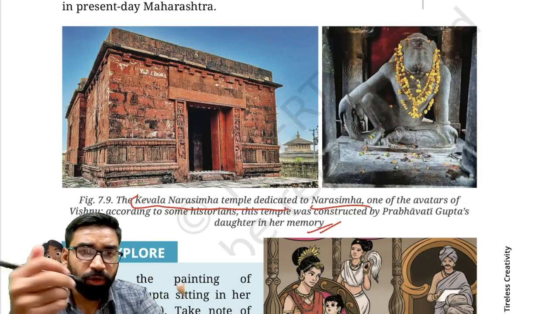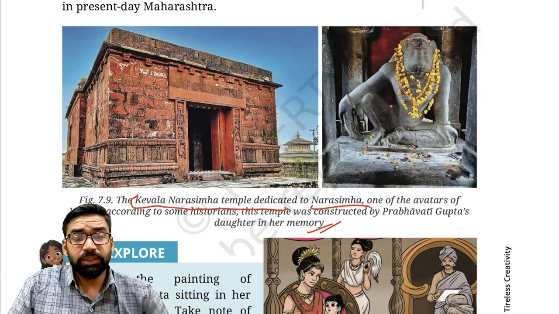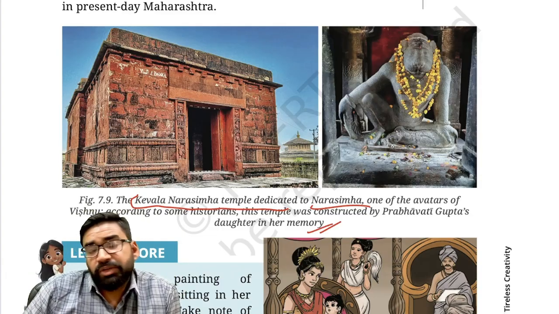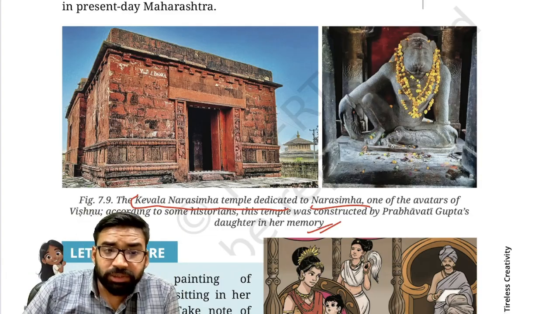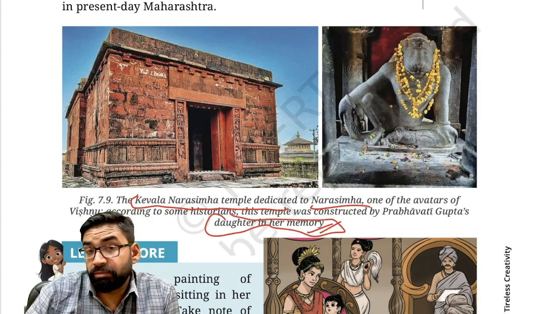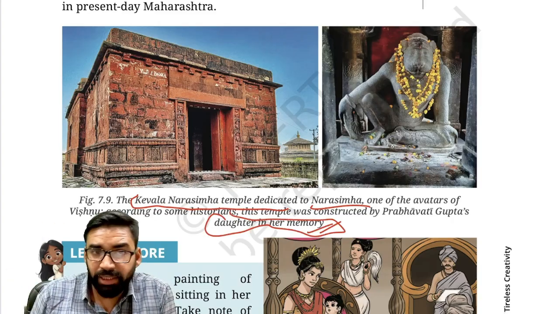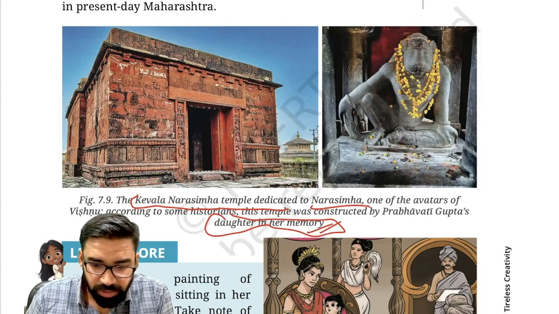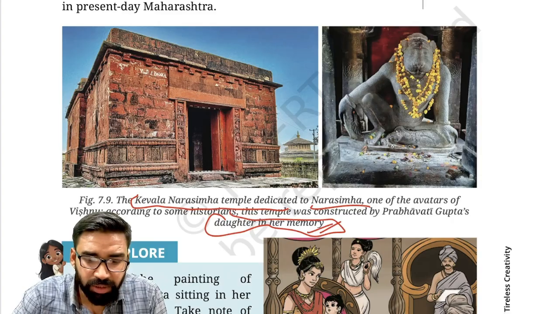Clear? Why the daughter? Because Prabhavati Gupta was a devotee of Vishnu. That is why her daughter created this Kevala Narasimha temple in her mother's memory. Clear? This is the relevance. So these strategies were used.